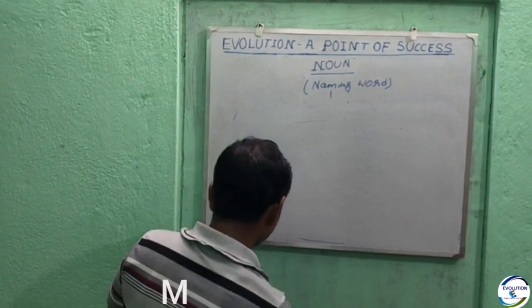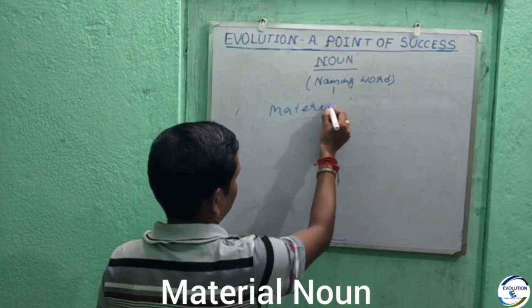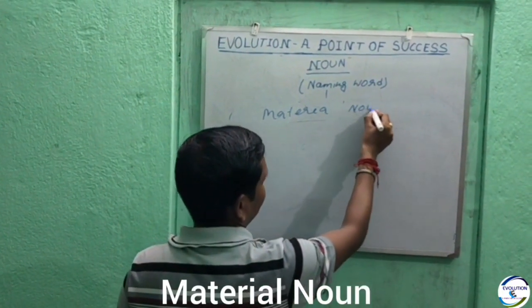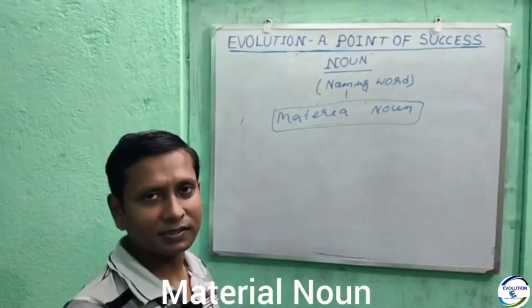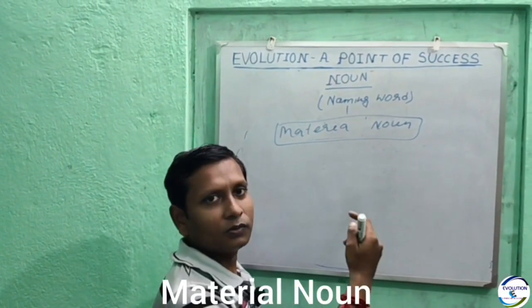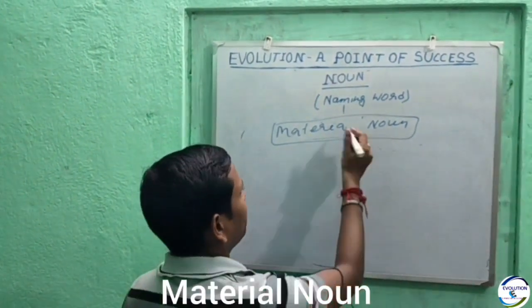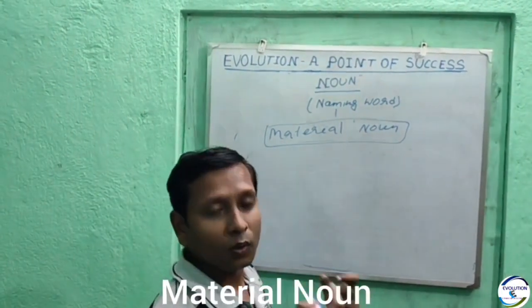So now after that I am going to analyze the next one. The next is material noun. Material noun, though now it is not in existence, now comes under common noun.